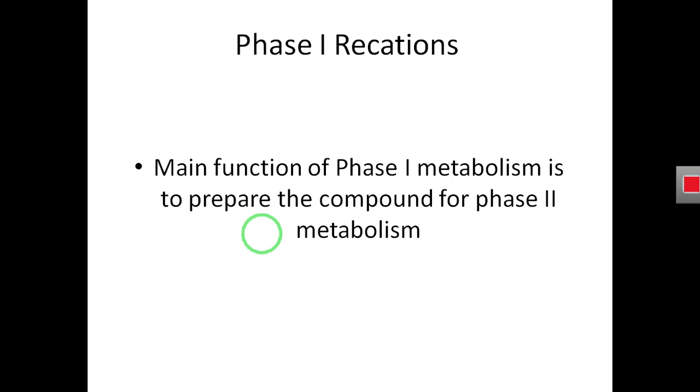So now, phase 1 reaction. When you take the drug in your body via the oral route, it reaches from your mouth to the liver and the intestine, and then it reaches the portal circulation, and then the liver, and in the liver it reaches the liver microsome. In the liver microsome the cytochrome P450 enzymes are present. So what they do, they metabolize the drug and add a functional group to the drug, which will be a polar functional group.